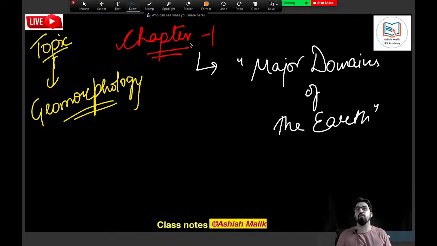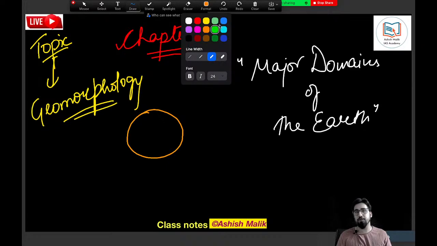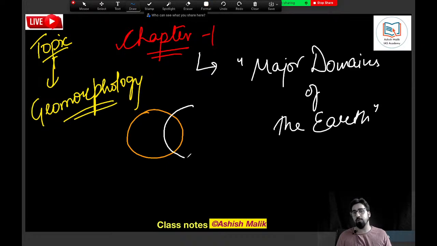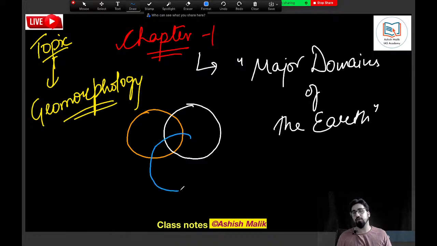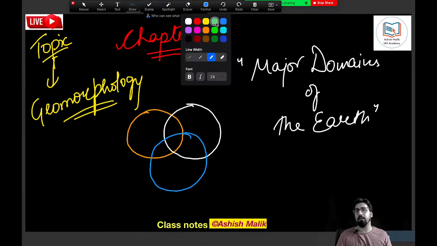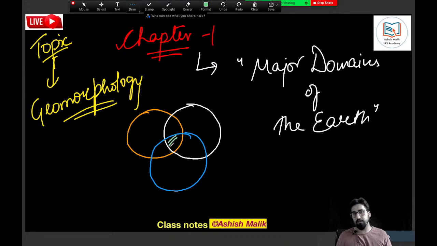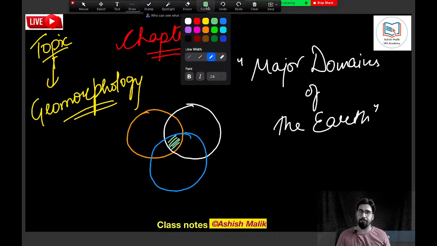The 4 major domains that we have include: number 1, our lithosphere. Number 2, we have our atmosphere. Number 3, we have hydrosphere. And the one in common for the 3 is biosphere.